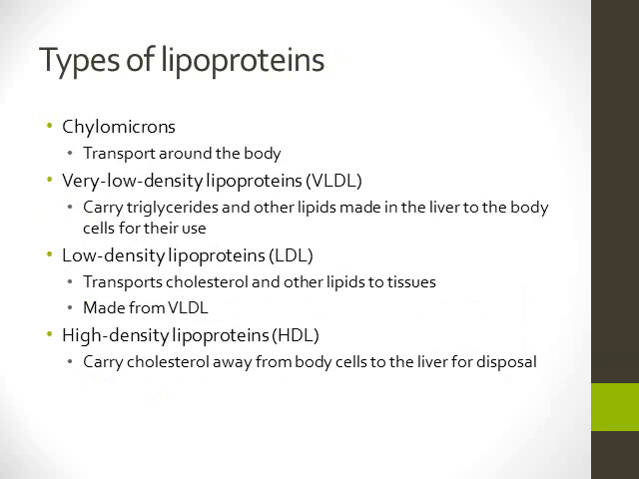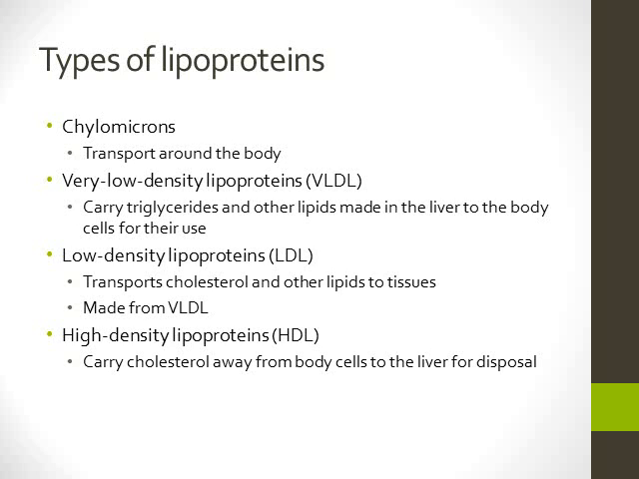Let's take a closer look at the types of lipoproteins. So again, our chylomicrons are transporting the fat around the body. So with these, it's important to know what is being carried and where it is being carried to. So we have our very low density lipoproteins, or VLDL. These carry triglycerides and other lipids that are made in the liver to the body cells for use. Our LDL, or low density lipoprotein, transports cholesterol to other lipids and tissues. And these are made from VLDL.